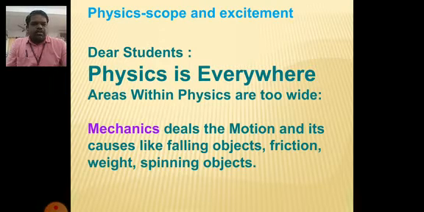Dear students, mechanics deals with motion and its cause, like falling of an object, friction between any two objects, weight, masses, even spinning objects. All these characteristics can only be explained in mechanics. Mechanics is a branch of physics. So this is the first area, that is mechanics.